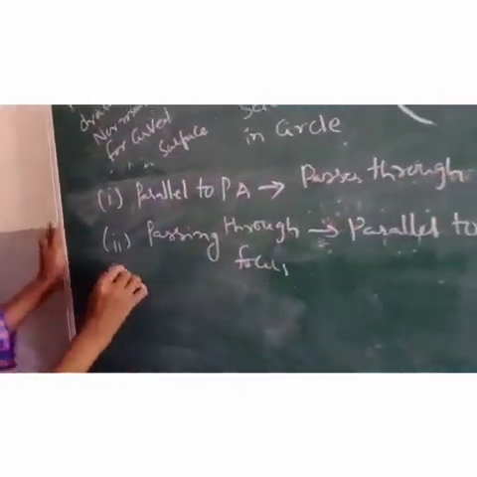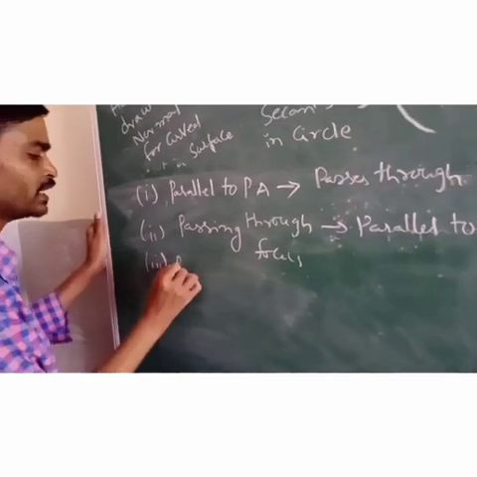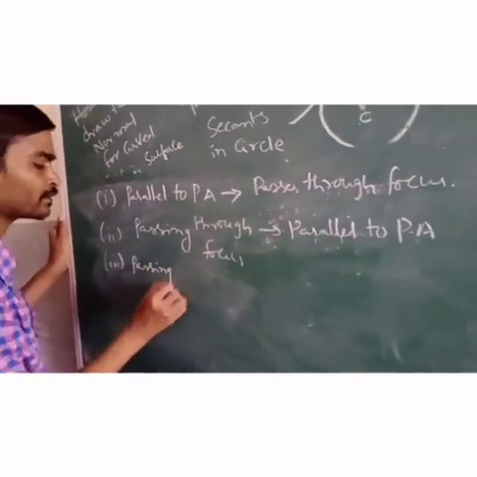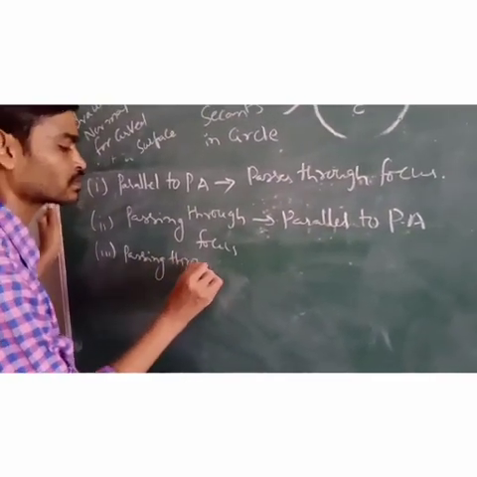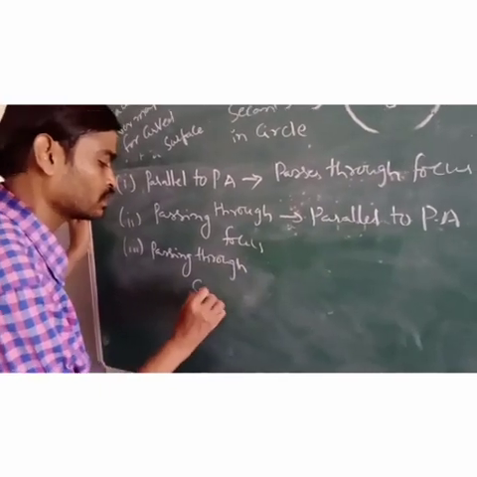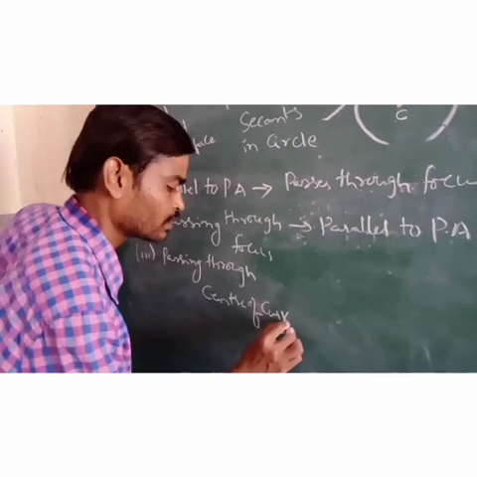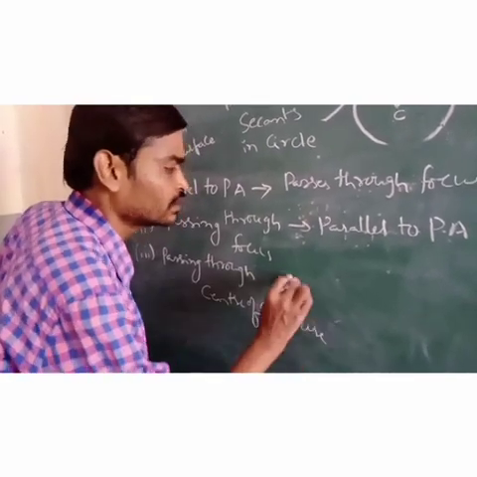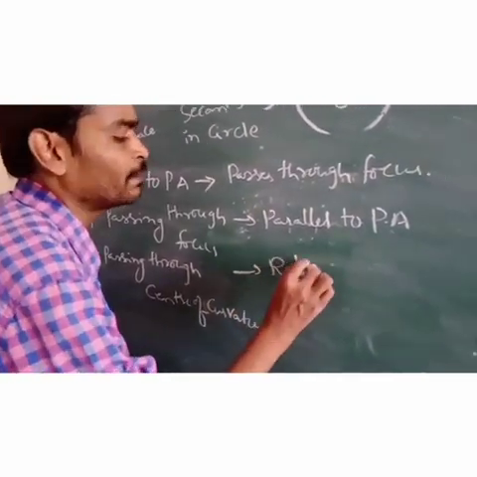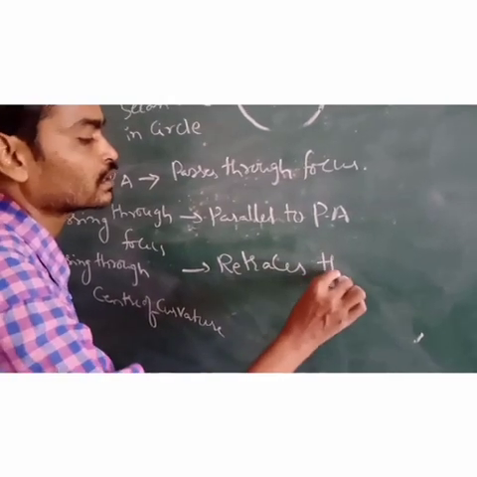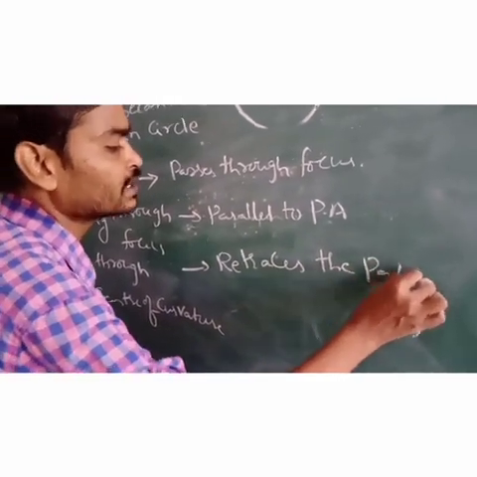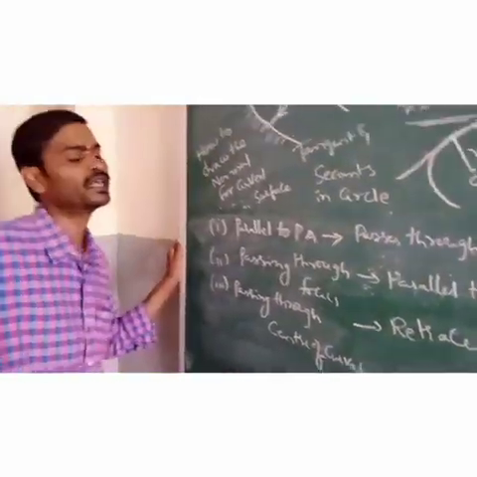So the last one: if it is passing through the center of curvature, it retraces its path. Retraces the path means it will move in the same direction.